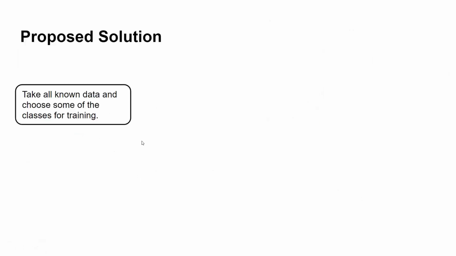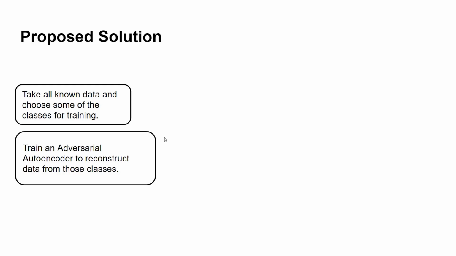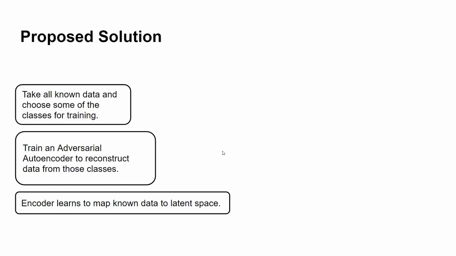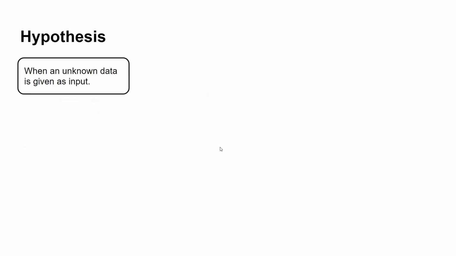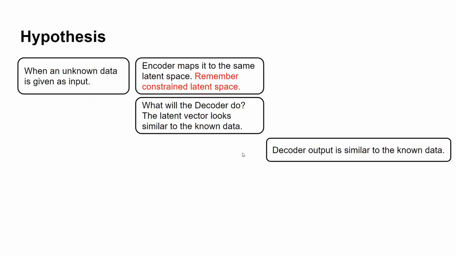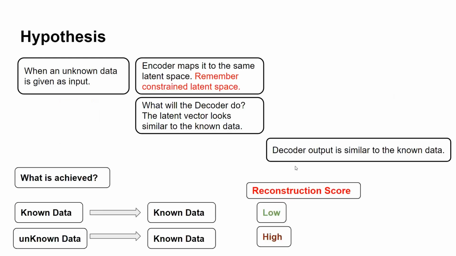My solution is to take the data set that you have and choose some of the classes into the known class and the rest into the unknown class. Train an adversarial autoencoder to reconstruct data from the known classes. Now, my hypothesis is when you give an unknown data as input to the autoencoder, the decoder output will look similar to the known data.